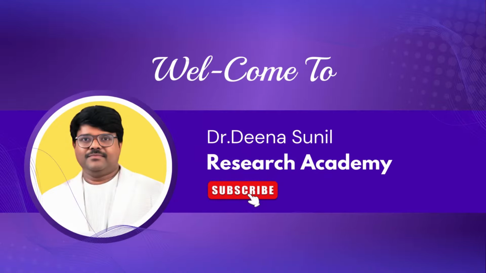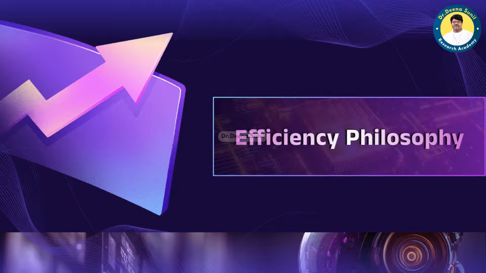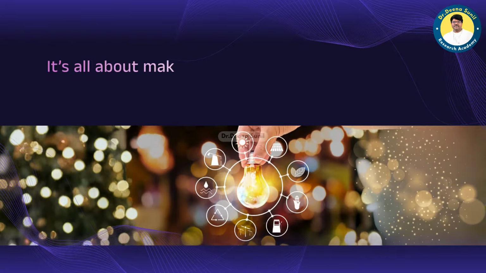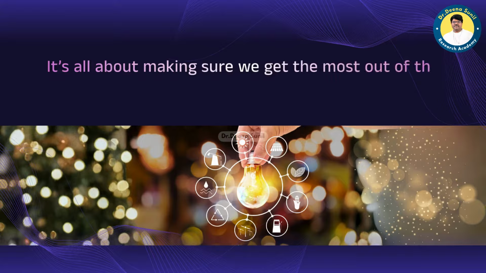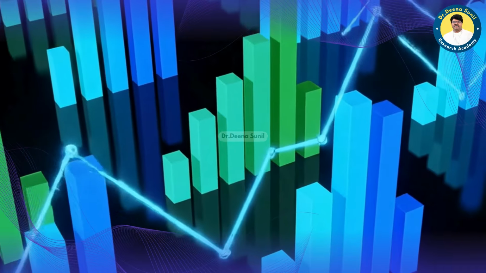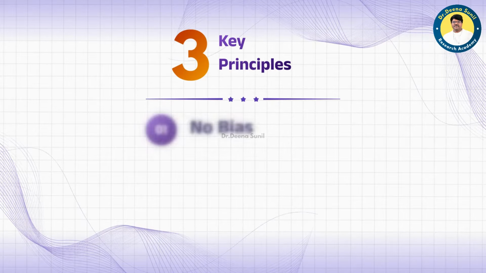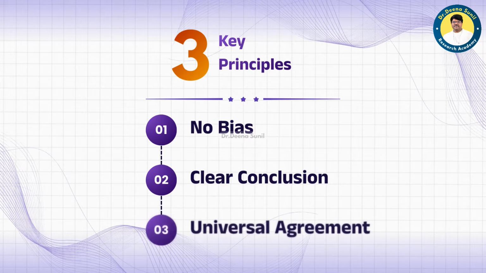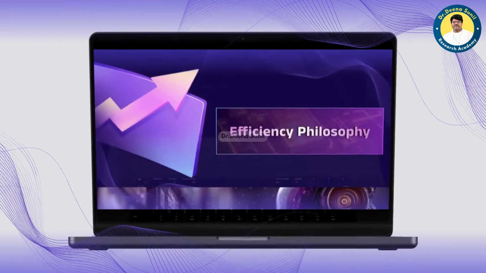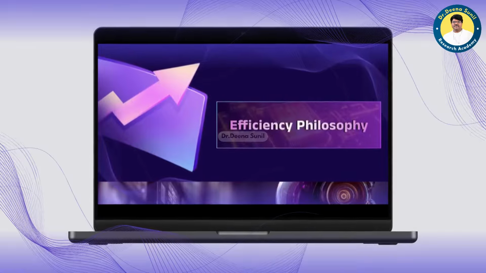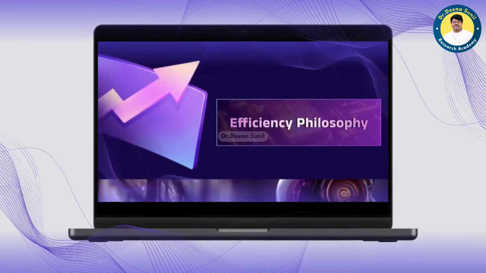Hello everyone. Today I am going to explore an essential topic, efficiency philosophy. It's all about making sure we get the most out of the resources we have. But to measure efficiency properly, we need to follow three key principles: no bias, clear conclusion, universal agreement. In this video, we will look at each of these principles and why they are crucial for measuring efficiency.